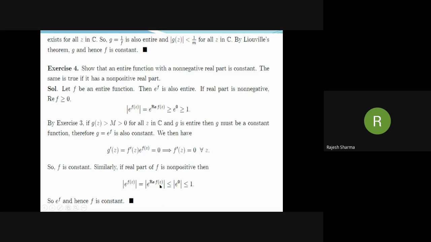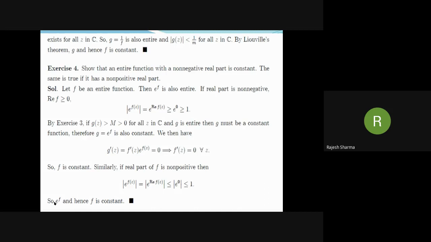Similarly, if the real part of f is non-positive, then mod of exponential f(z) is the exponential of the real part of f(z). This is less than or equal to exponential 0. Why? Because the exponential function of a real variable is an increasing function, and this then comes out equal to 1. So exponential f, and hence f, is constant by Liouville's theorem.